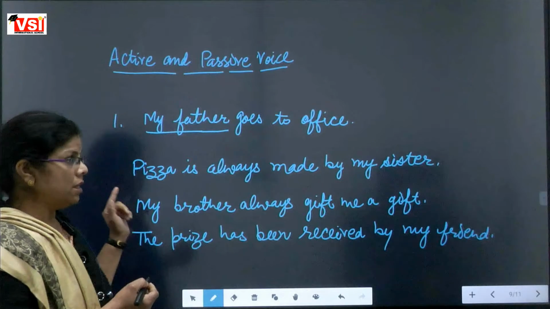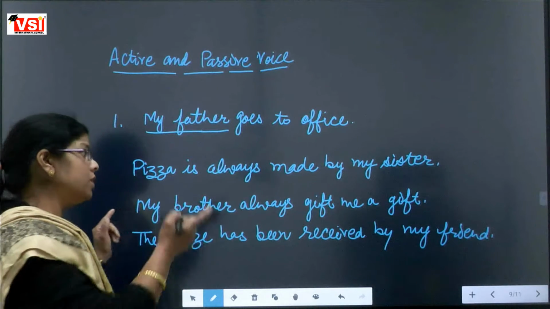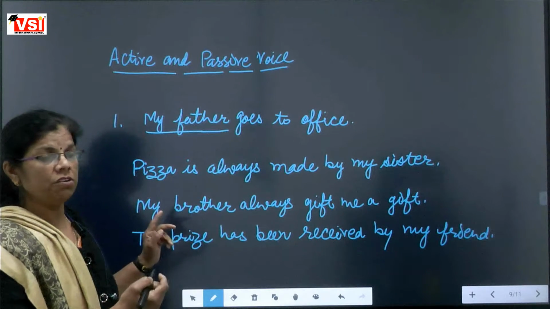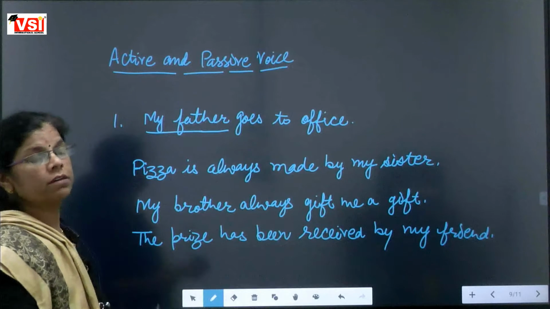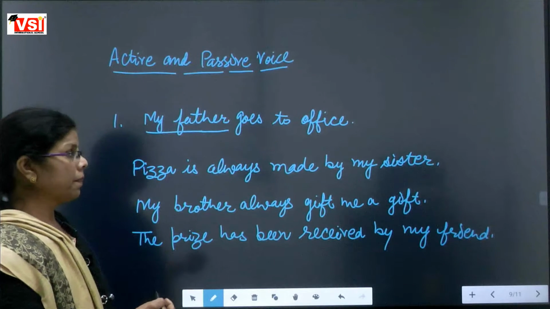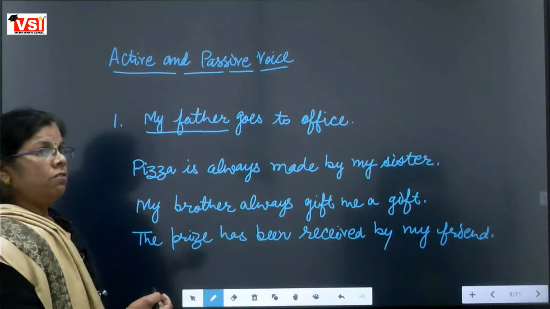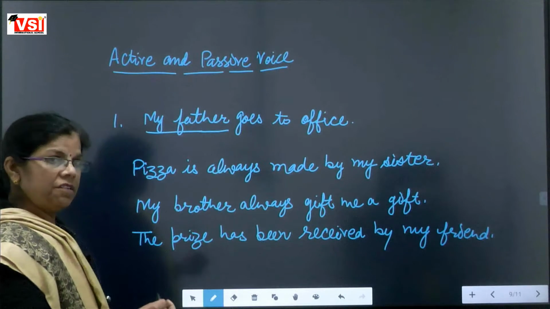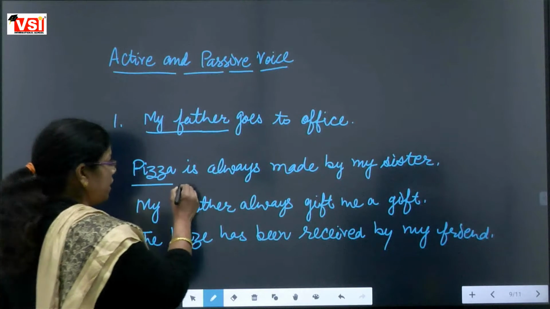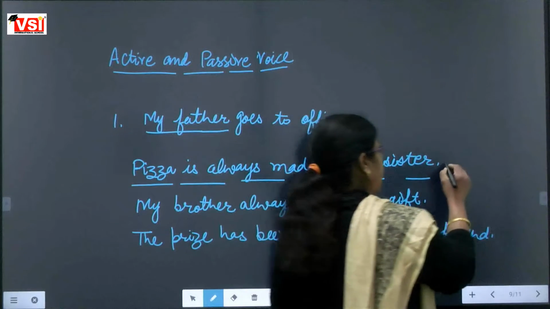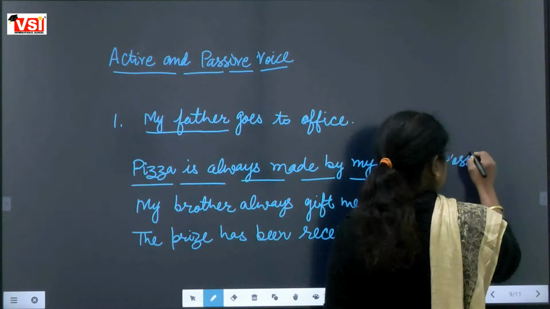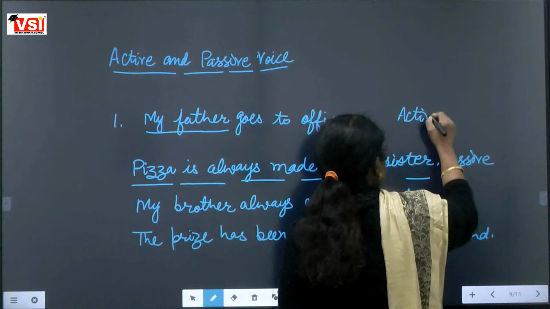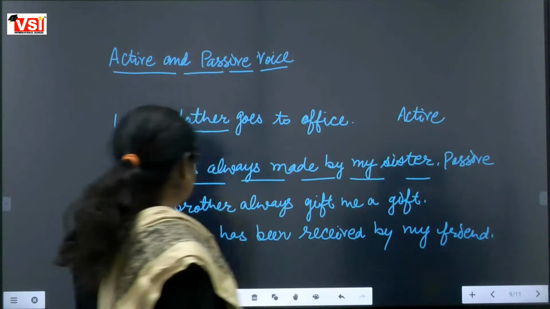Is she doing the work, or receiving the work? She is actually receiving the work. That's why this kind of sentence is called a passive sentence. This is an active sentence, and this is a passive sentence.